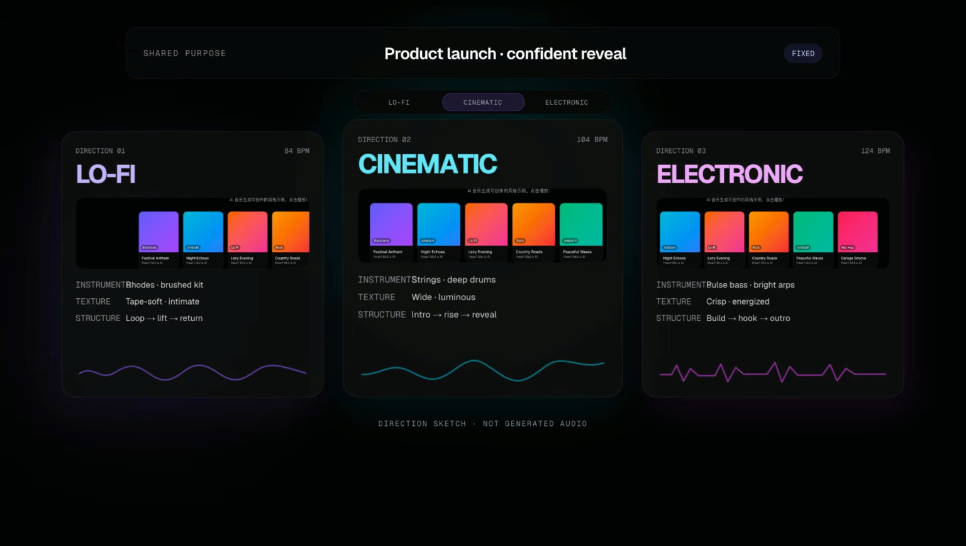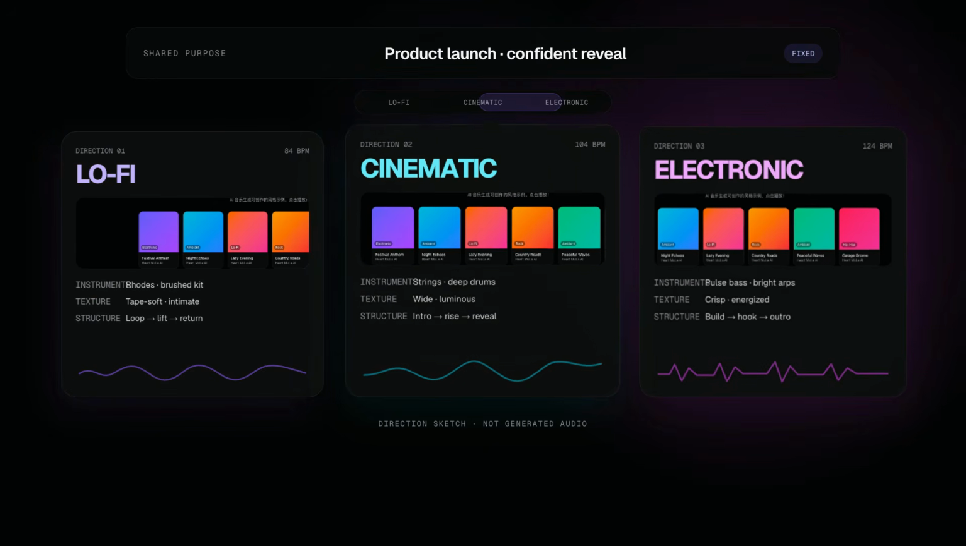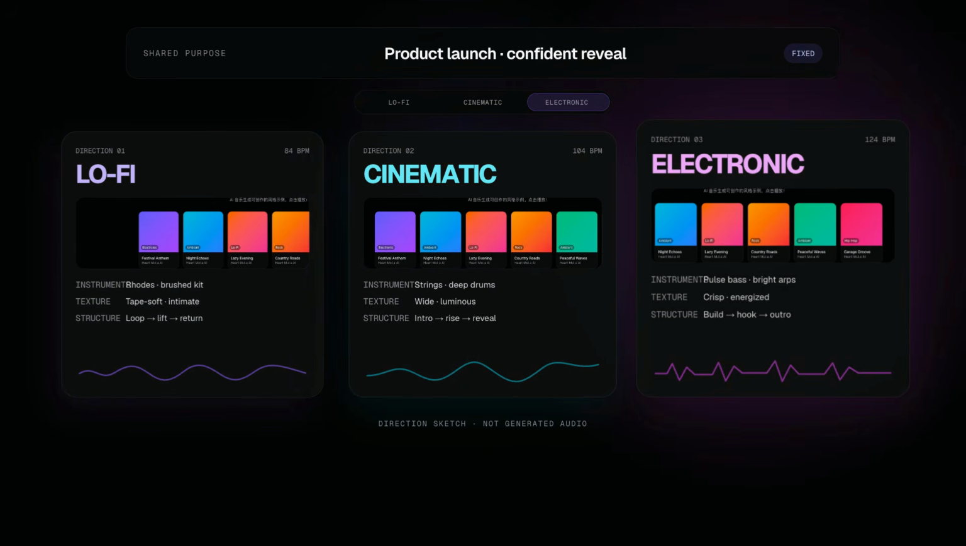For an electronic direction, return to 118 BPM with a pulsing bass, bright arpeggios, a tight kick, and a clean build into the final hit. Same product launch, same emotional goal, 3 useful directions because the prompt makes the choices visible.